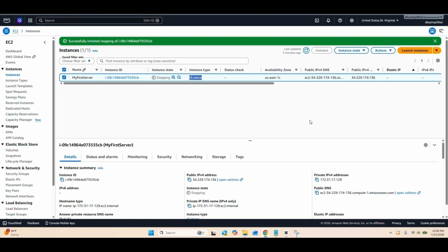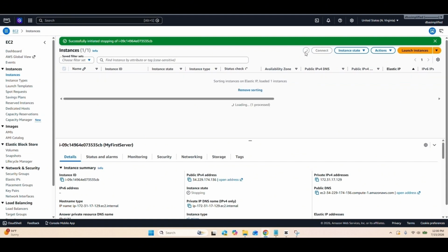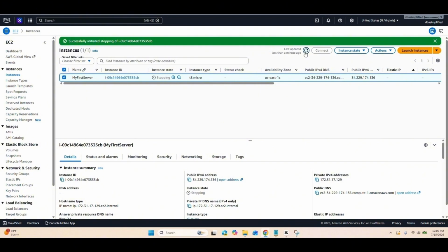While we're waiting, here's something beginners often ask. Will stopping my EC2 instance delete my data? The answer is no. Your operating system, application, and files are stored on the attached EBS volume, so stopping the instance doesn't delete your data.